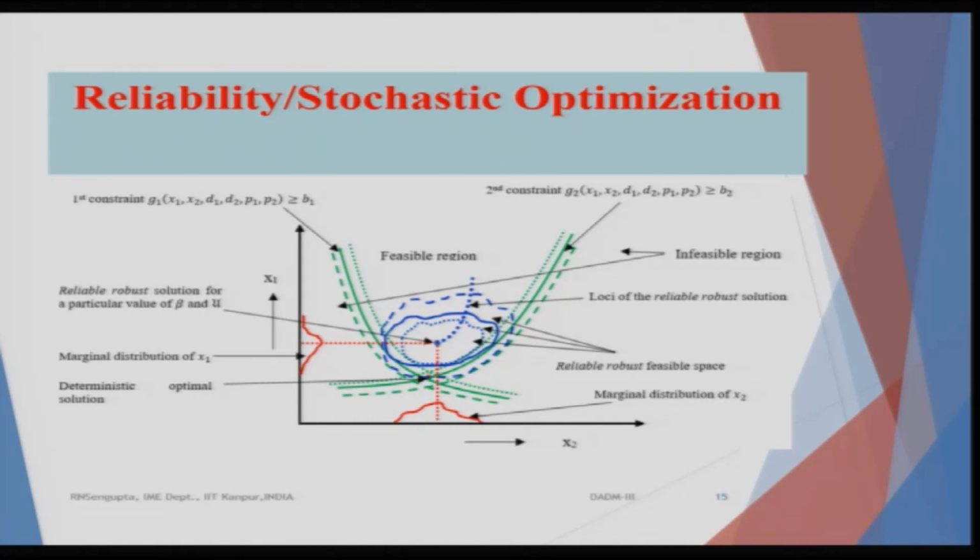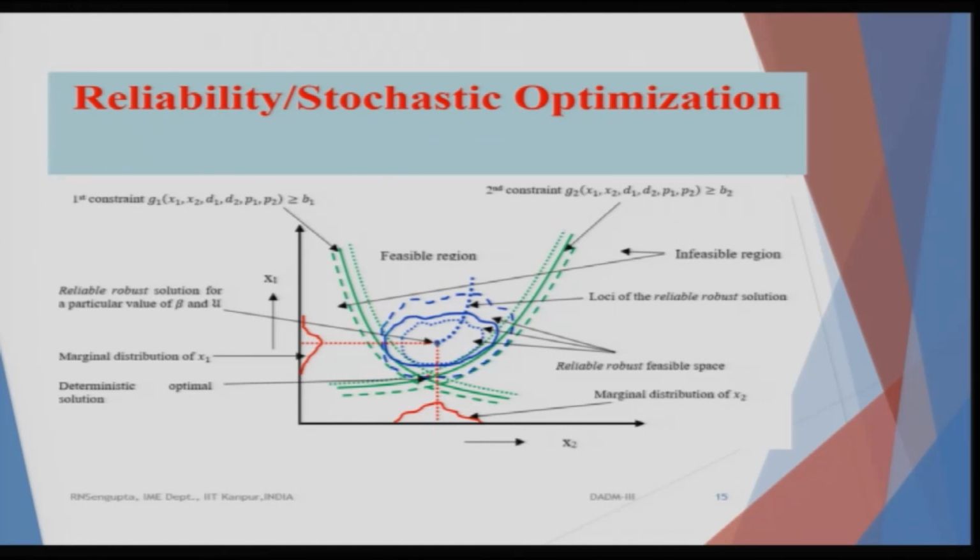And we consider that x1 and x2 are normal. In case they are normal, then you have a circle. In case it is 3 dimension, you will have a sphere or like a football. In case they are normal, but one variance is higher than the other, we will have a sort of baseball shaped overall ellipsoid, which will give us the feasible optimum point, the center of gravity of that will give the optimum point based on the level of reliability.